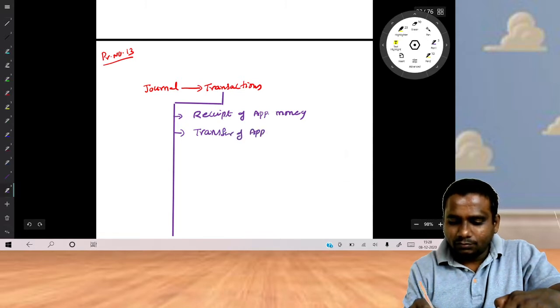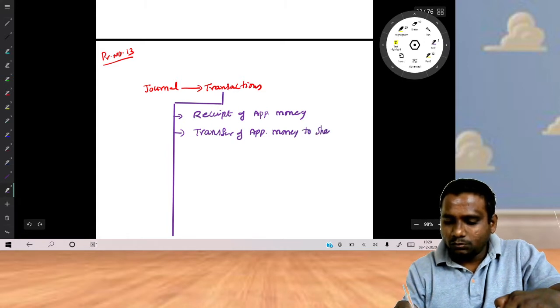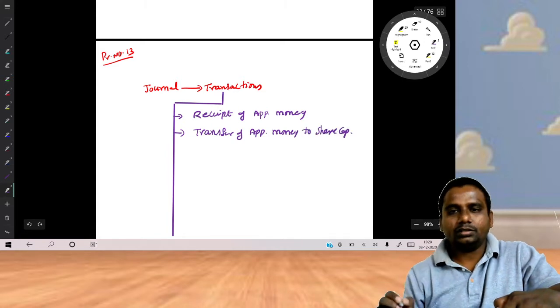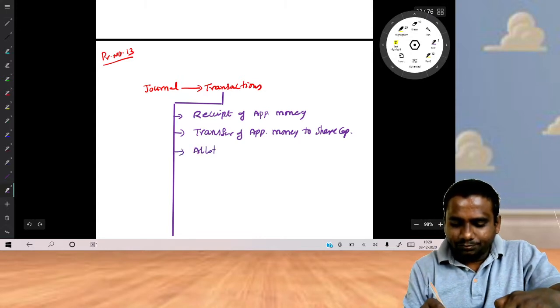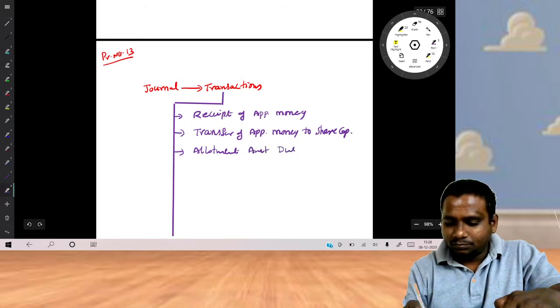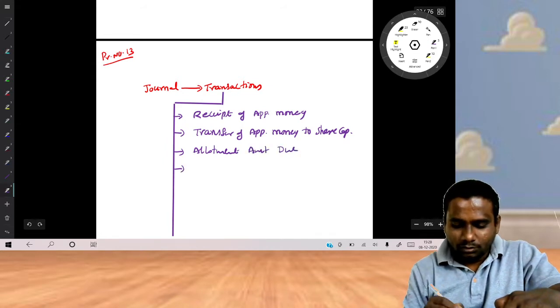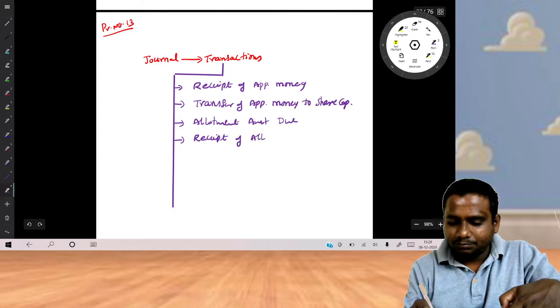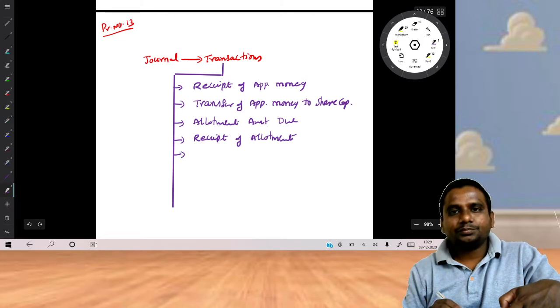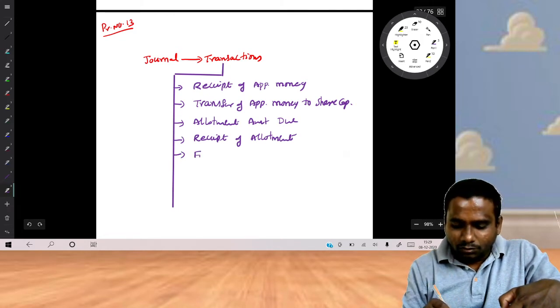Second transaction, transfer of application money to share capital. Third transaction is what? Allotment amount due. Fourth transaction, receipt of allotment amount. Fifth transaction, first call amount due.